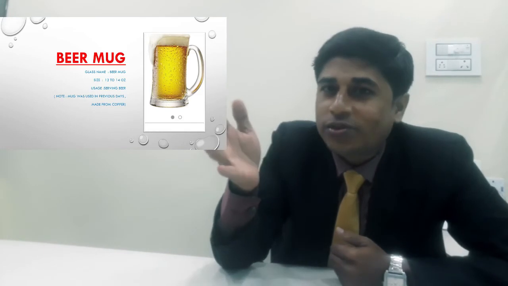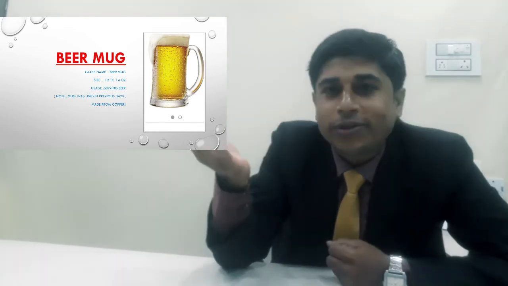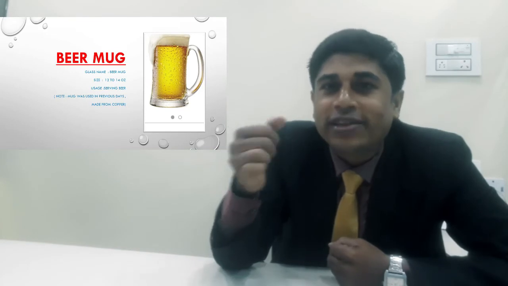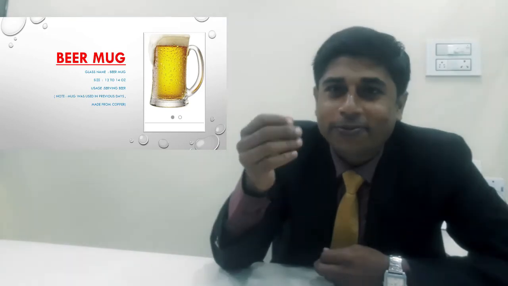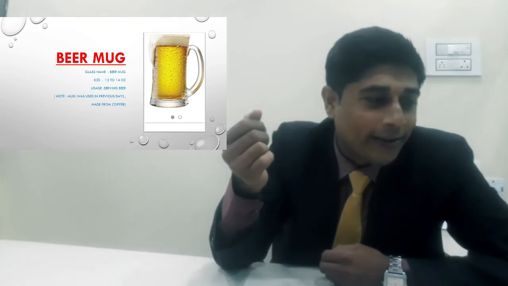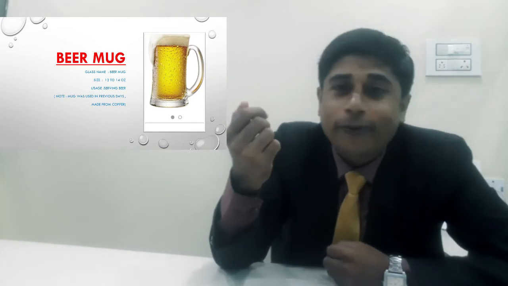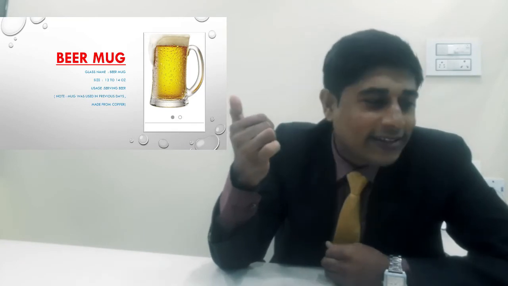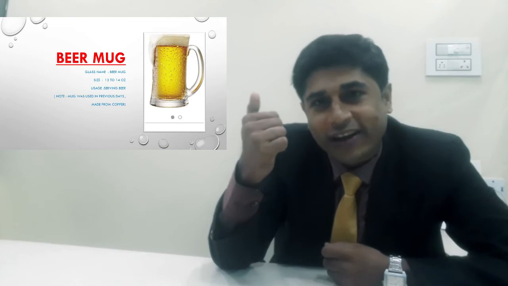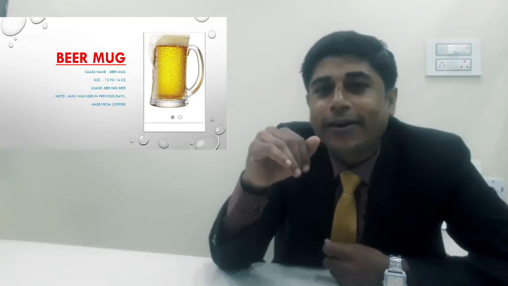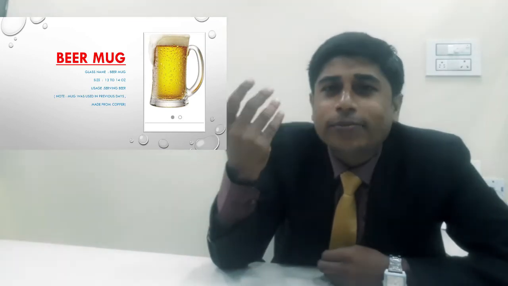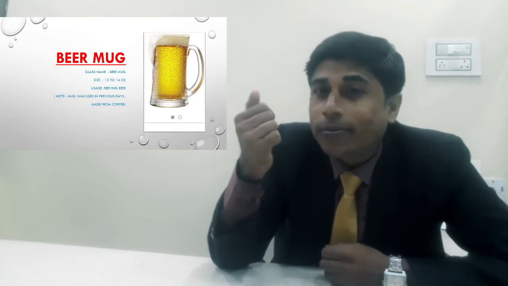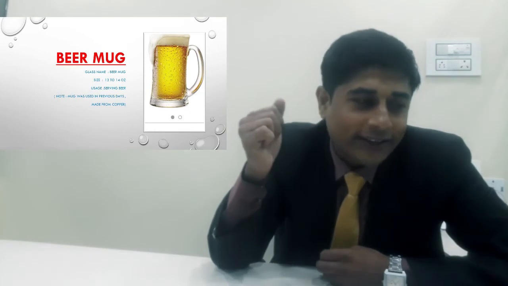That is why we used copper, and later we used this unique glass which is made from silica, you can feel these glass things. And what is the basic ounce of this glass? The basic ounce of this glass is 12 to 14 ounce, same amount, right? And what kind of drinks can we serve in it? We can serve beer, and we can serve any kind of coffees also in it.